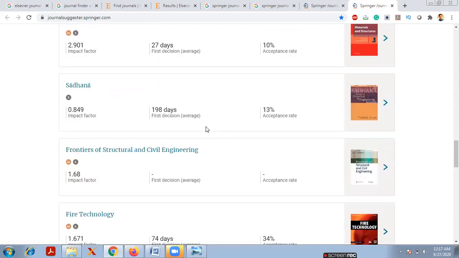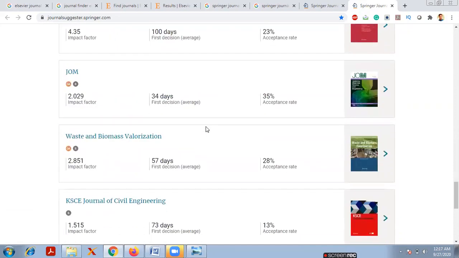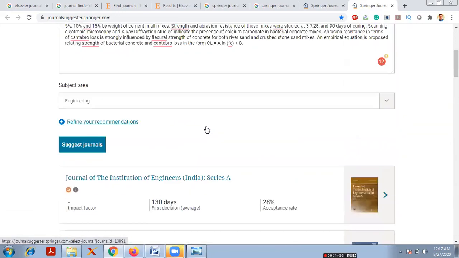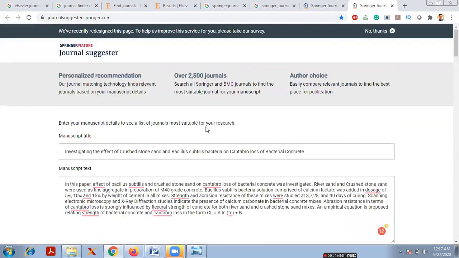Based on your research, you can check how many days each one requires to publish, and simply choose that one. If you want an open access journal, simply click on open access journals, and if you want subscription journals, simply click on that. So this is all from my side.